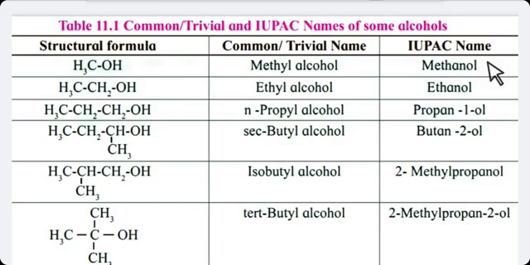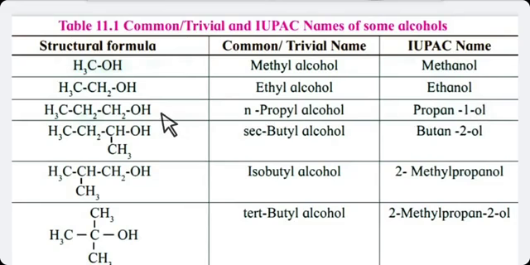Students, remember, according to IUPAC system, alcohols are named as alkanol. In the second structure only two carbon atoms are there, so you have to name it ethanol.